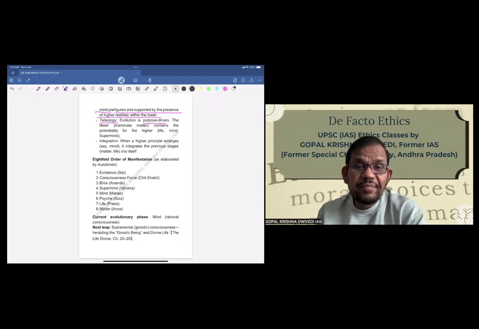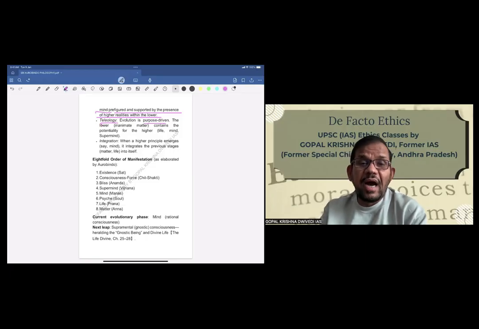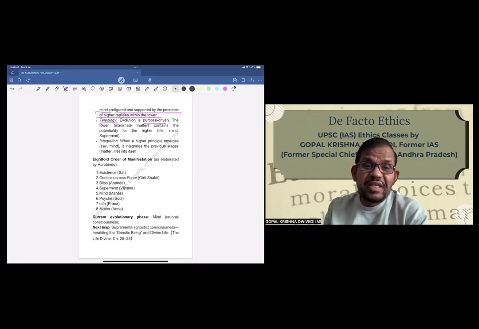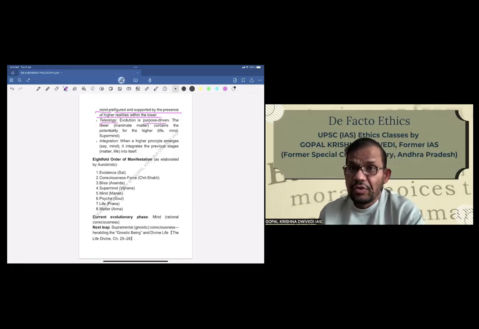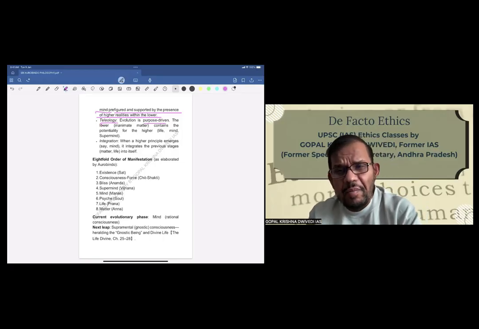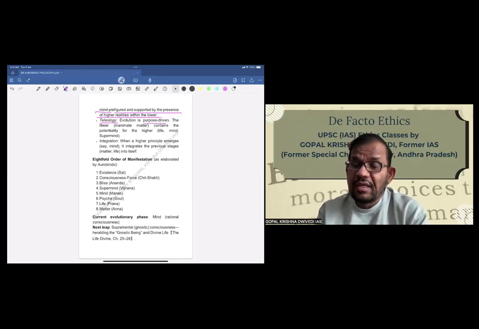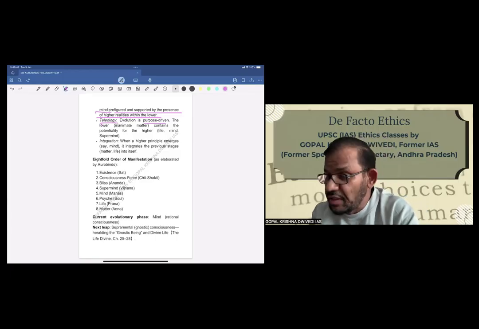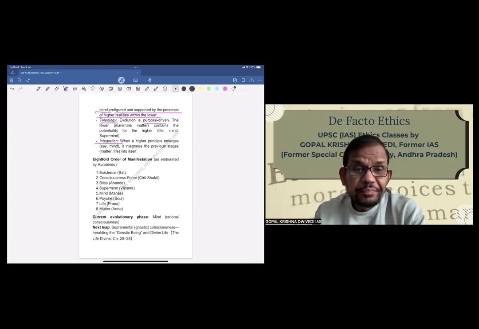He basically says that when a higher principle emerges, it integrates the previous stages of matter into itself. So if you remember, this is somehow like Hegel's philosophy: thesis, antithesis, and synthesis. But here it's not on a material level, it's on a spiritual level. So this is the main difference.